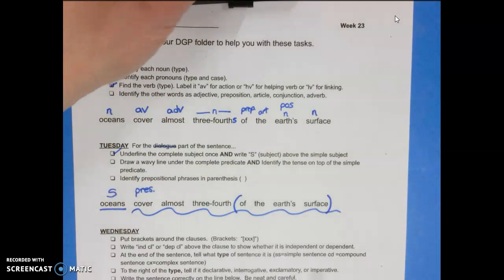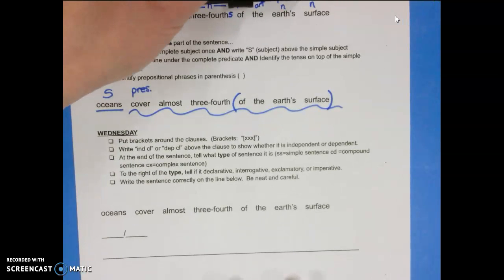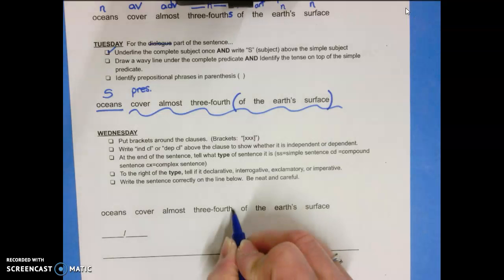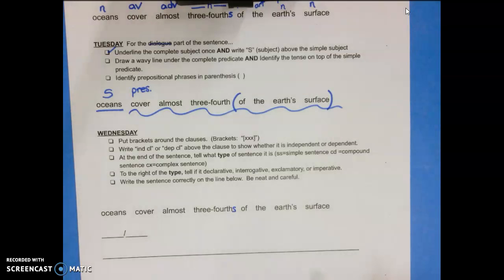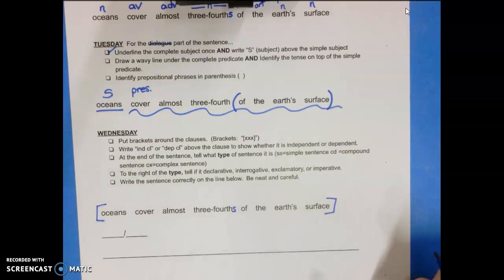Now for Wednesday, we want to identify the clauses and then be able to write this sentence properly. So if you read this sentence, oceans cover almost 3/4 of the Earth's surface, that seems to be one good sounding idea. So we're going to put brackets around the entire thing.